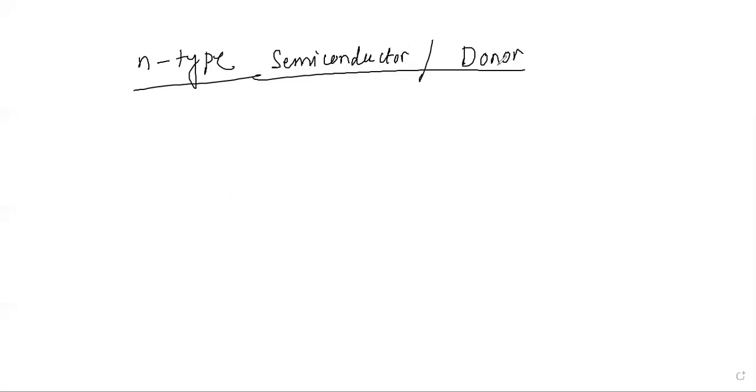So n type. What is n type semiconductor, and what do you mean by donor electron? Let me just write donor. What is a donor or donor electron? What do you mean by this? We are going to discuss this.